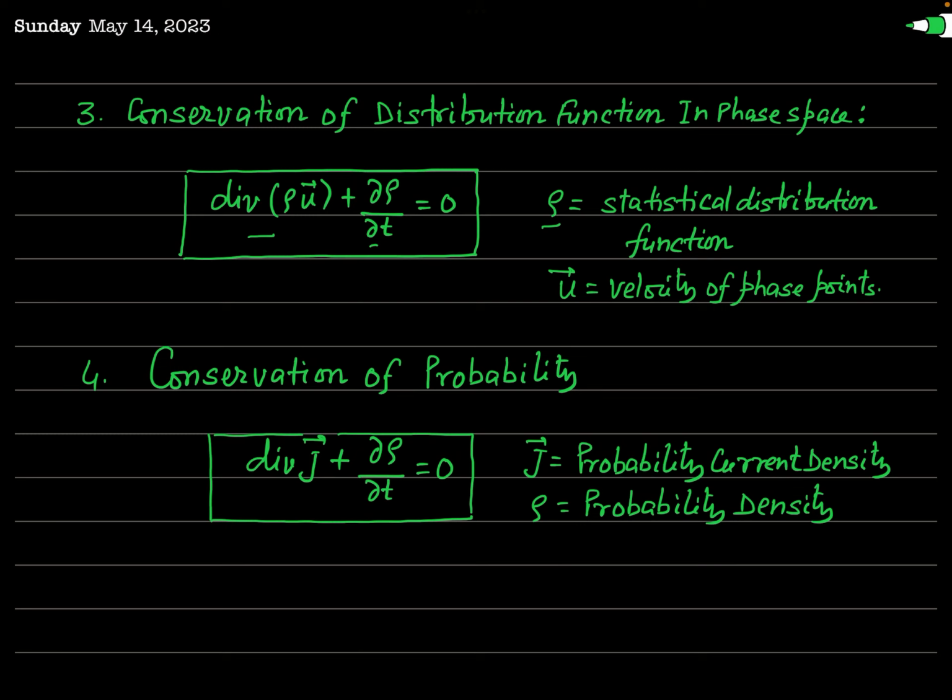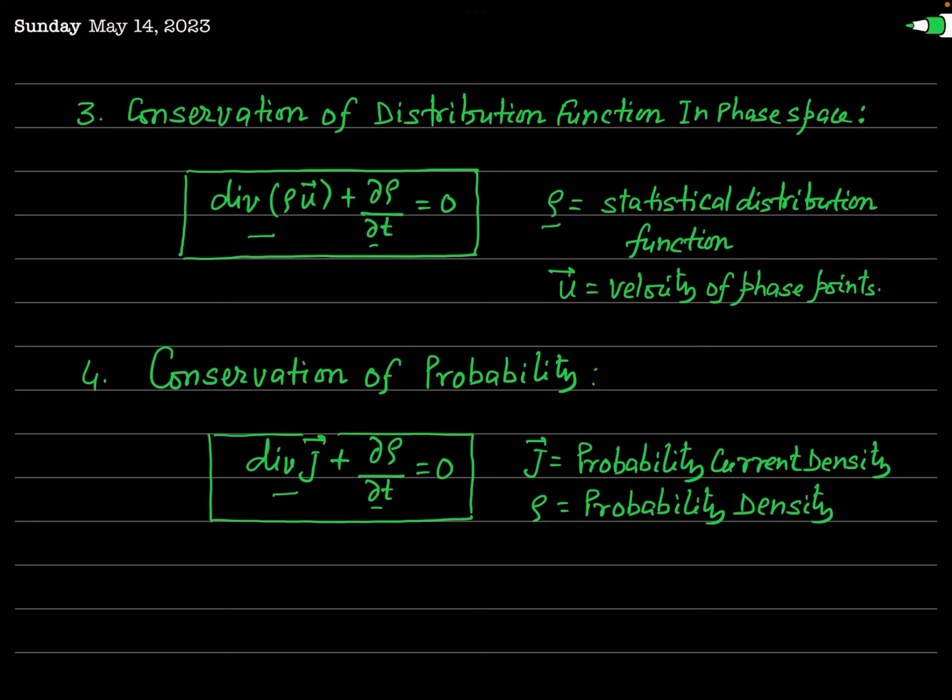In quantum mechanics, we study a very important conservation principle, that is conservation of probability. Okay, whenever the probability of a system being found in a particular state decreases, definitely its probability of being found in some other region of the same space increases by the same amount in the same time. And so we say that the probability remains conserved. And this conservation principle is expressed by this mathematical equation, which is called equation of continuity. This is divergence J plus del rho by del t equal to 0.